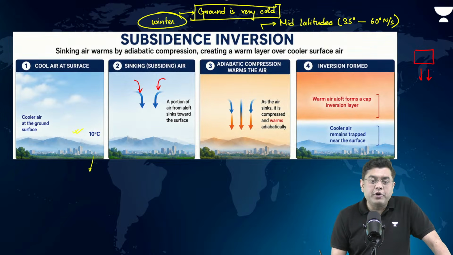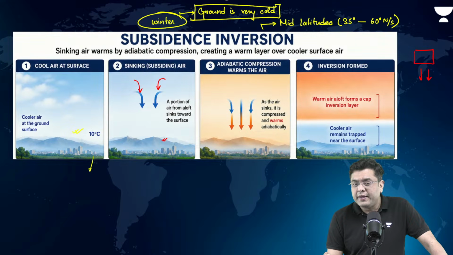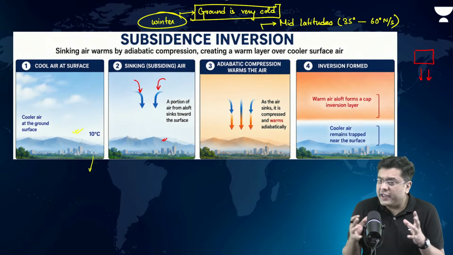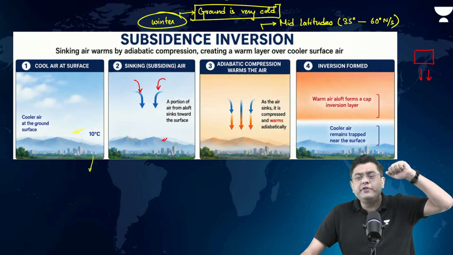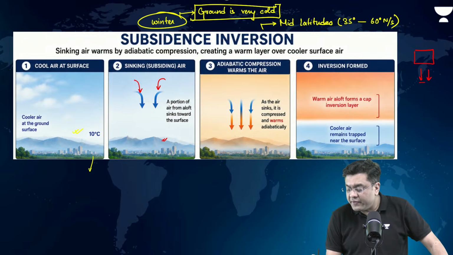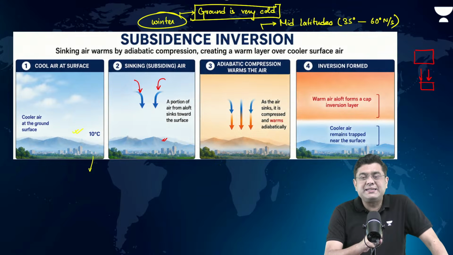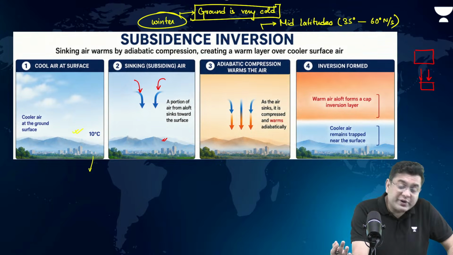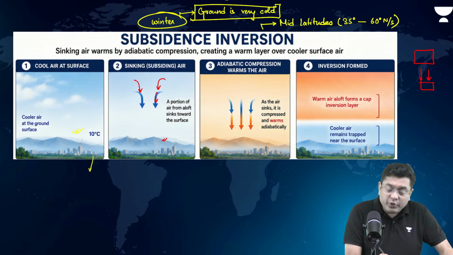Now, as it is sinking from above, it is moving into the region closer to the ground. It will be forced to compress. Why? Because density of air closer to the ground is much higher. Density of air at a greater altitude is much lower. So when it is forced to sink, it will tend to compress itself. Right? Now, what happens when something is compressed? It heats up. Any object, if it is compressed, it tends to gather a lot of heat. So the air which is sinking tends to heat up.